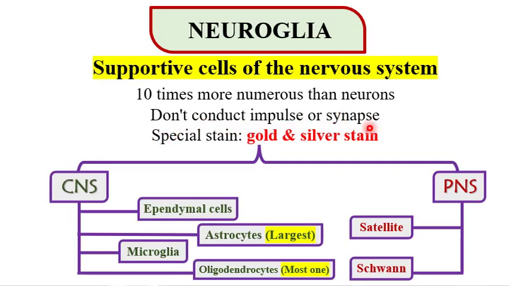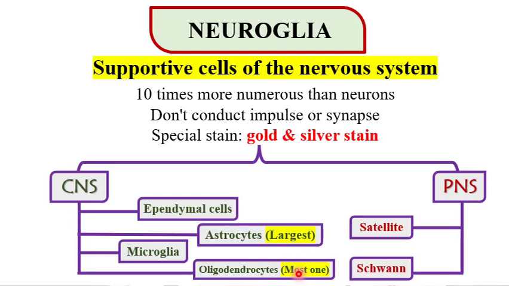Okay? The special staining of the neuroglia is gold stain or silver stain. Neuroglia present in the peripheral nervous system are two cells, satellite cell and Schwann cell, while the CNS has four cells: ependymal cell, astrocyte, which is the largest one, microglia, and oligodendrocyte, which is the most numerous one.